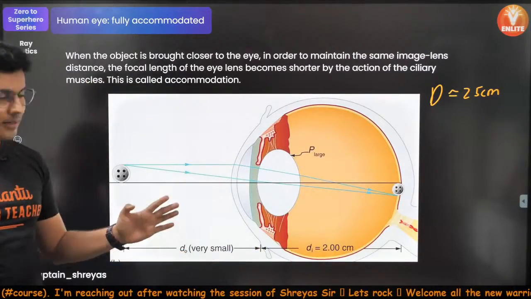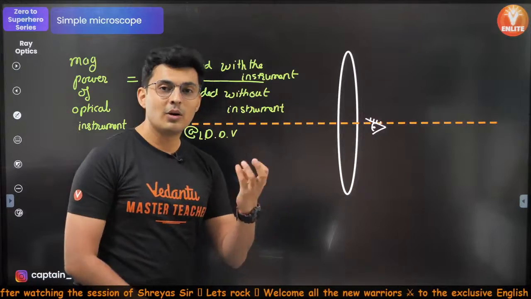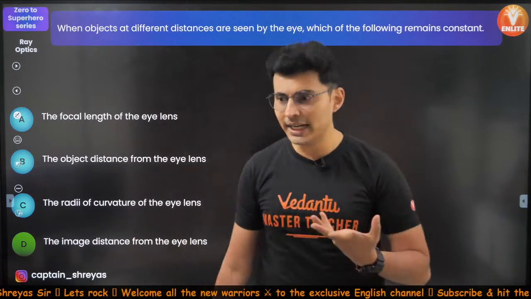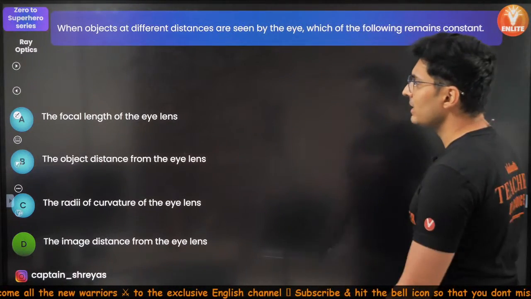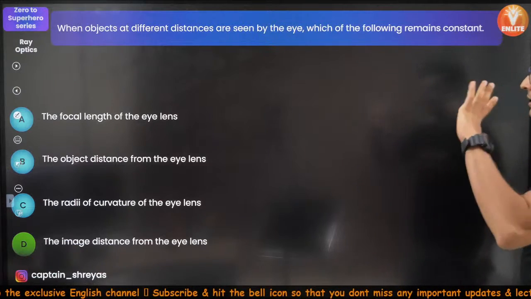Is this point clear, my warriors? It's a miracle. It's a beauty of the human body. It's what nature has made. All right, so let's move on to the next question. Radius will change. Focal length will change. Object distance will change. No matter what you do, you cannot keep it fixed.